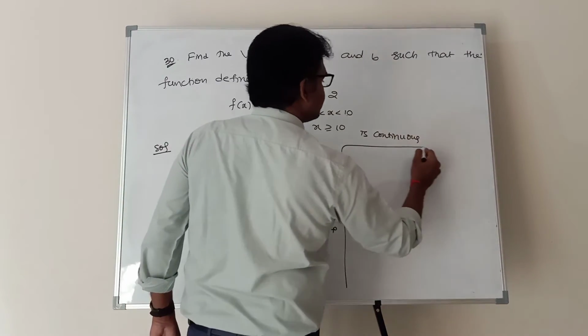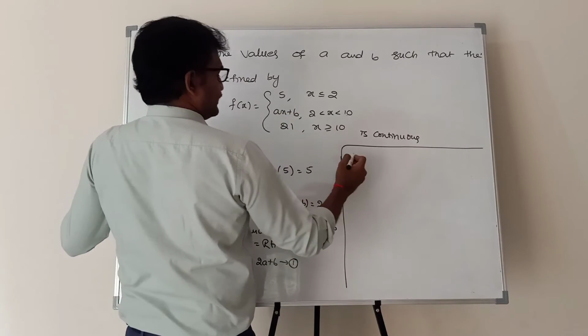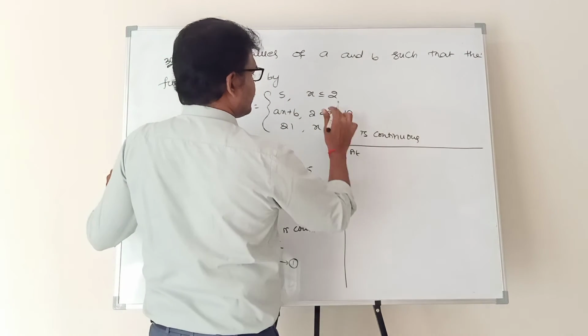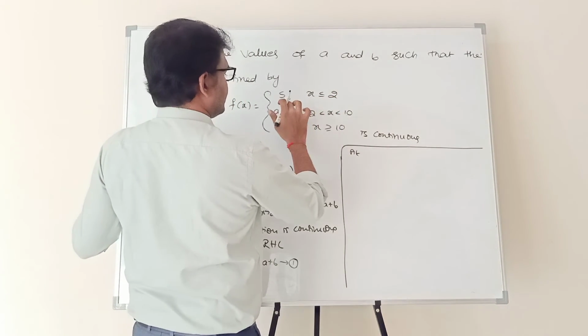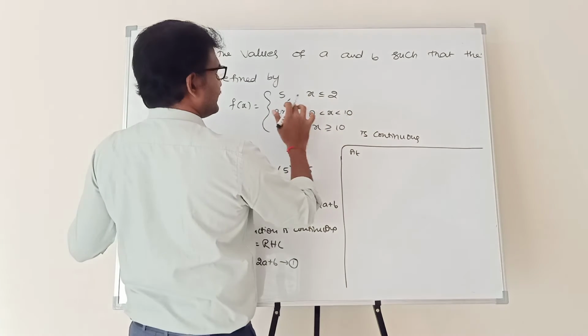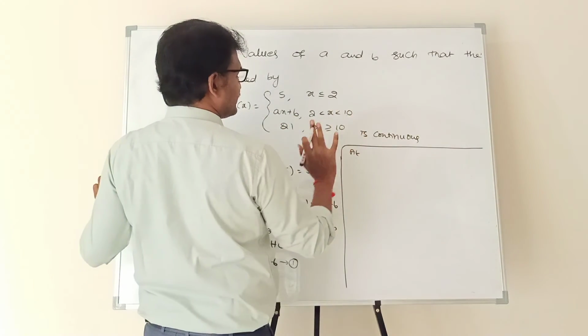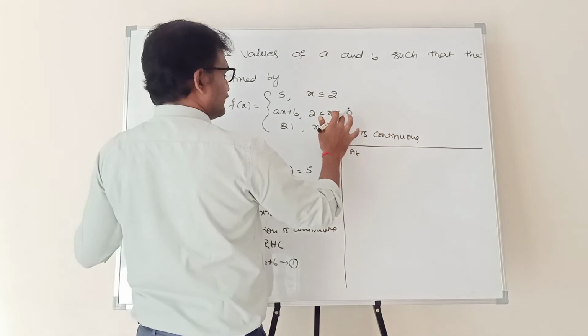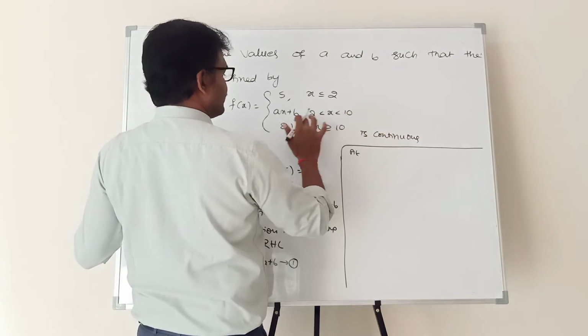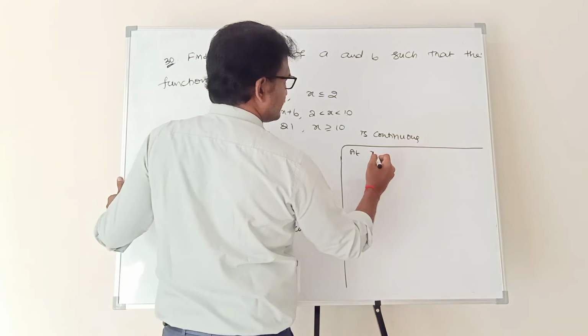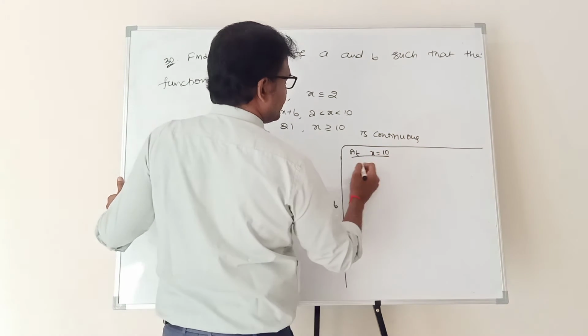Next, at x equal to 2 the function is changing. Before 2, 5 is there. After 2, ax plus b is there. Similarly, between 2 to 10 the function is not changing. Again at 10 the function is changing. That's why you need to check the continuity at x equal to 10.